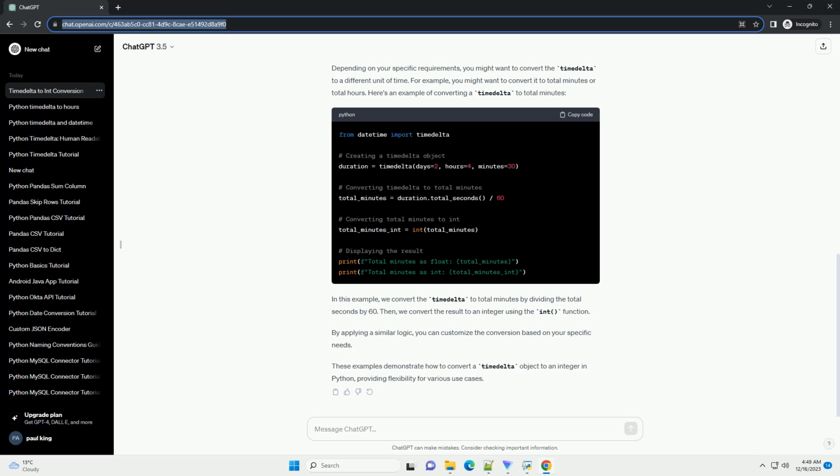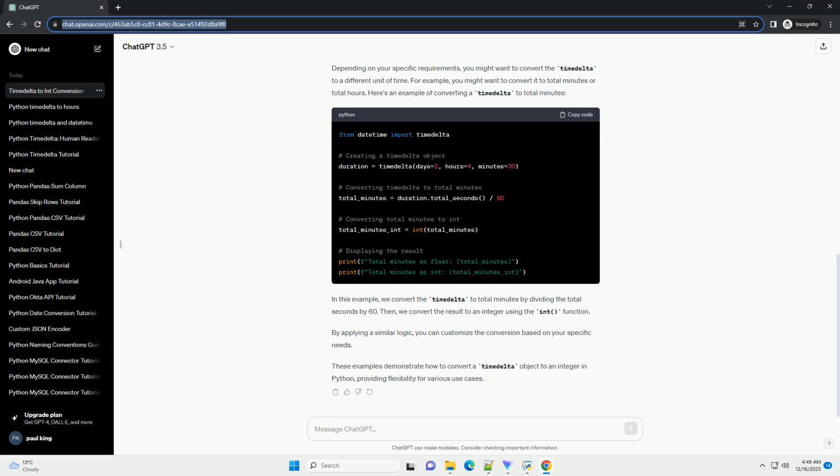The timedelta class in Python is part of the datetime module and represents the duration between two dates or times. Sometimes, you may need to convert a timedelta object to an integer, perhaps to obtain the total number of seconds or another unit of time. In this tutorial, we will explore how to convert a timedelta to an integer in Python with examples.